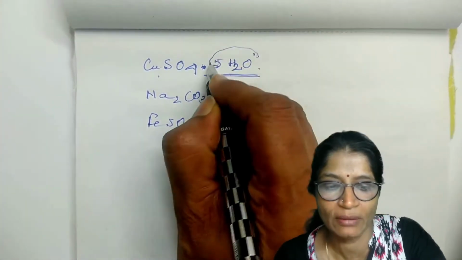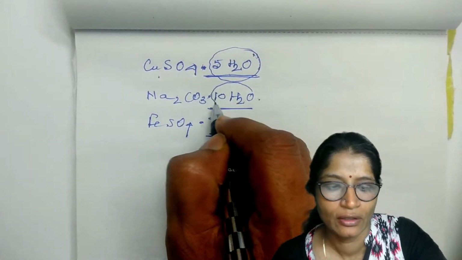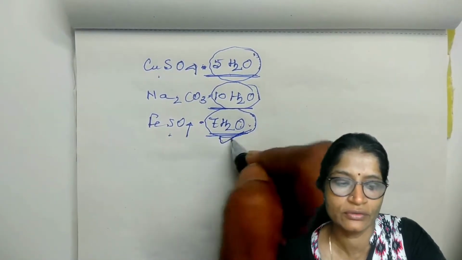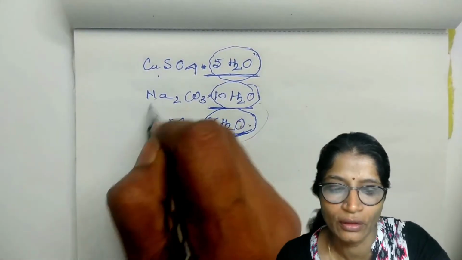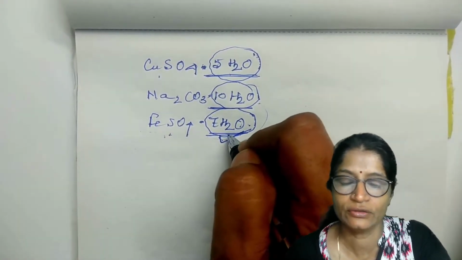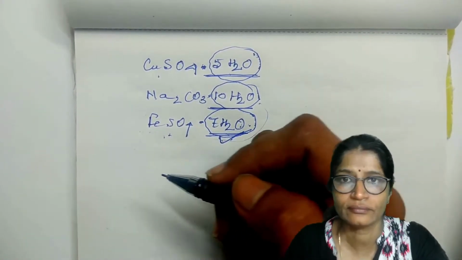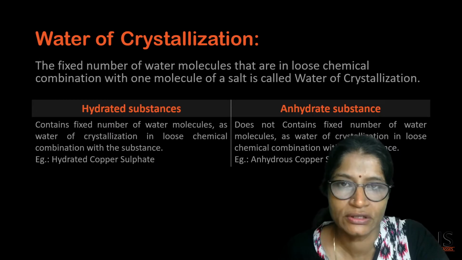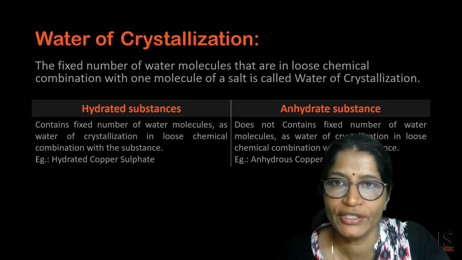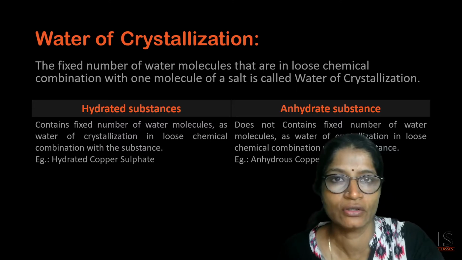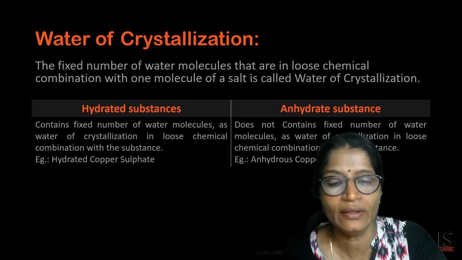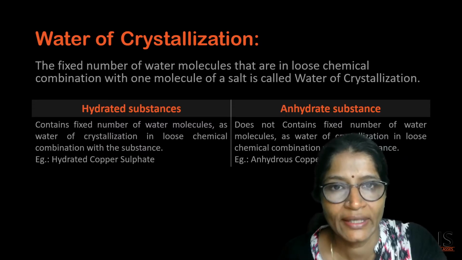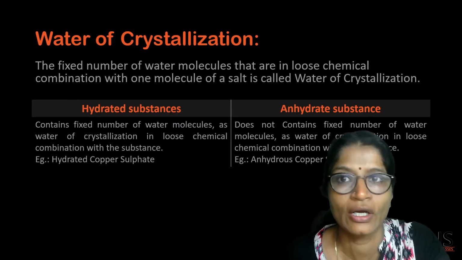These fixed number of water molecules which are associated with one molecule of the salt are known as water of crystallization. When the salt contains water of crystallization, that type of salt is known as a hydrated salt or hydrated substance.